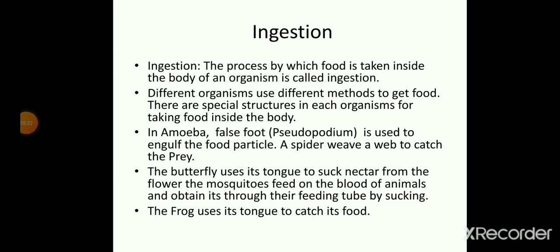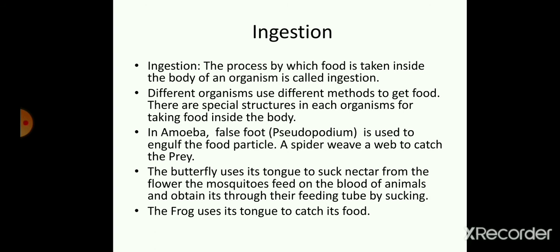Pseudo means false, and podia, or the word podium, means feet. That means false feet. These feet of amoeba are not used for walking, but are used to engulf the food. We will discuss it in detail when we study nutrition in amoeba.